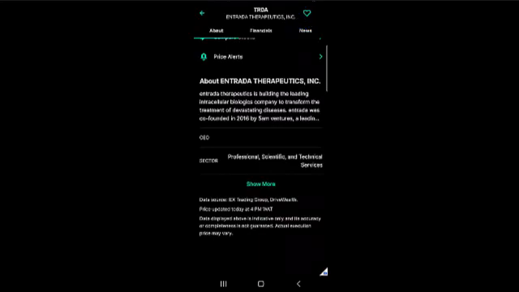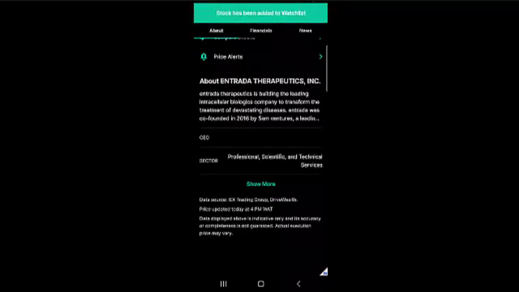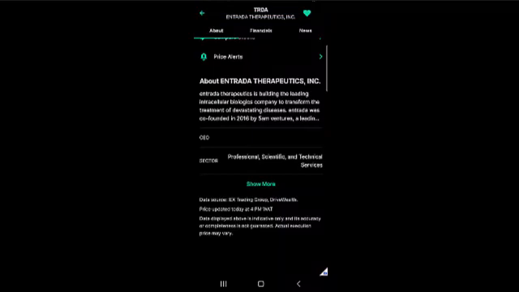So to do that, you just want to click on that icon, and as soon as you click on it, you can see the icon comes up and it shows you that you already have added this to a watch list. To remove it from your watch list, click on it again, and that will take it out of your watch list. Okay, that said, let's go back.